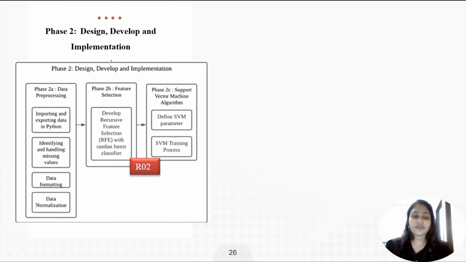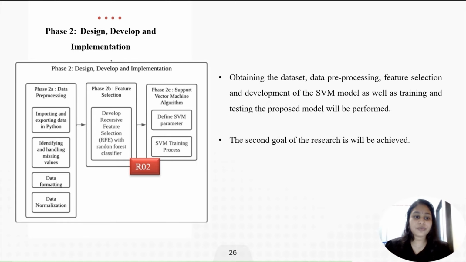Now we will look into phase 2, which is design, develop and implementation. There are 3 subphases in this phase 2, which are phase 2A data preprocessing, phase 2B feature selection and phase 2C support vector machine algorithm. In phase 2A, there are importing and exporting data in Python, identifying and handling missing values, data formatting and data normalization. In phase 2B, they develop recursive feature elimination, which is RFE, with a random forest classifier. By completing these 2 phases, the second goal of the study, which is to develop a recursive feature elimination support vector machine approach in selecting significant features of heart failure, will be achieved.